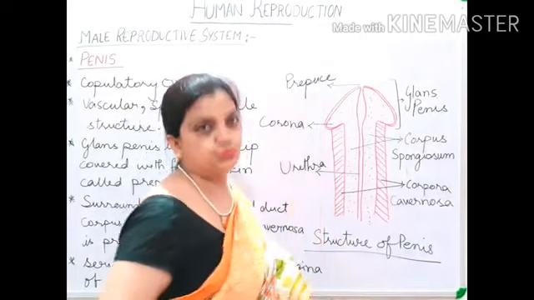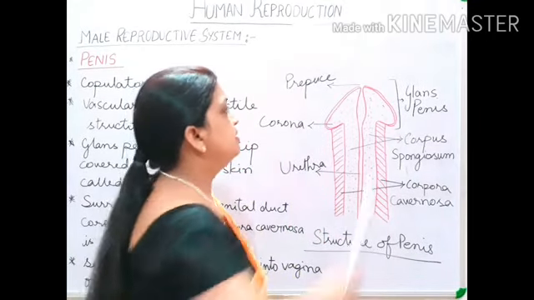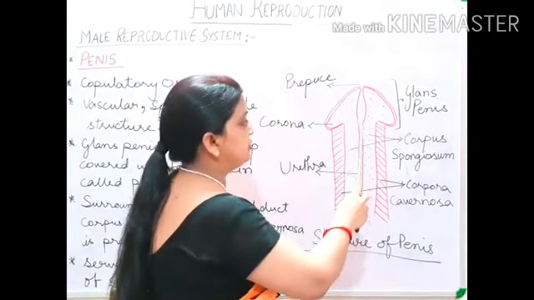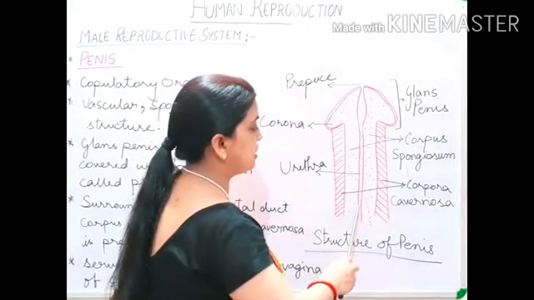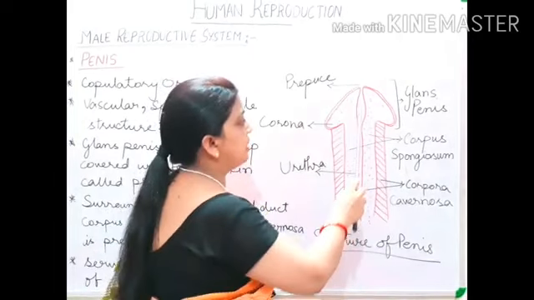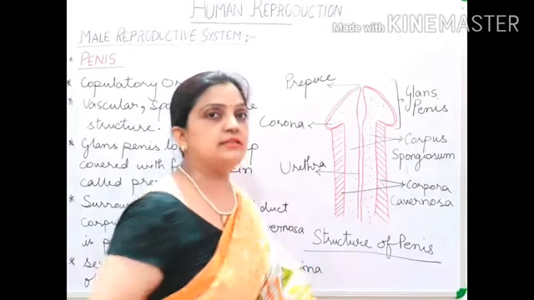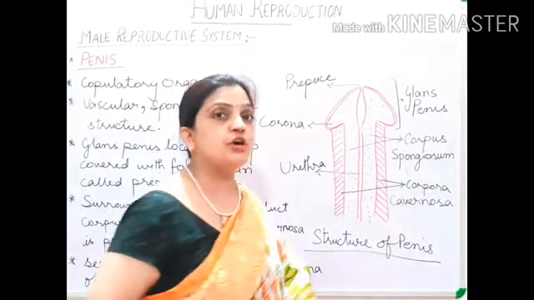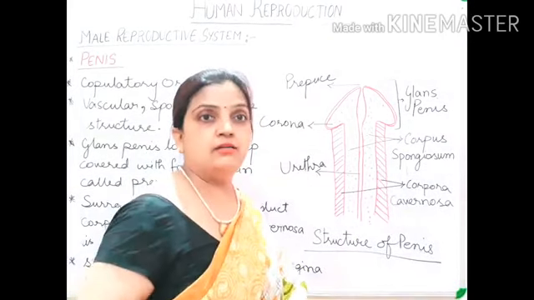Now children, this main internal tube you can see is your urethra, or we can call it the urinogenital duct. This main part of the urinogenital duct was the perineal urethra.